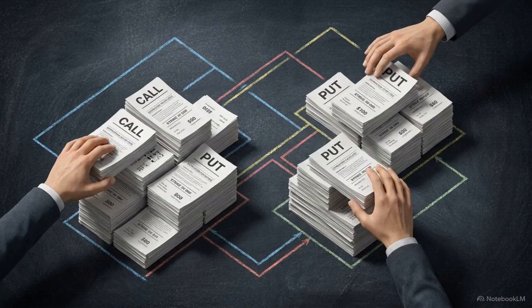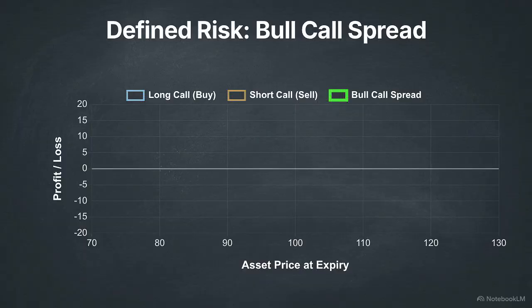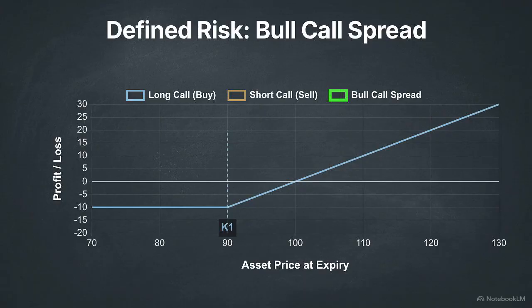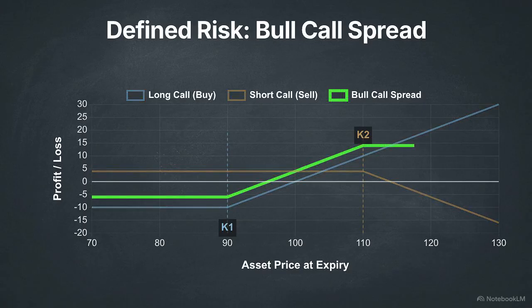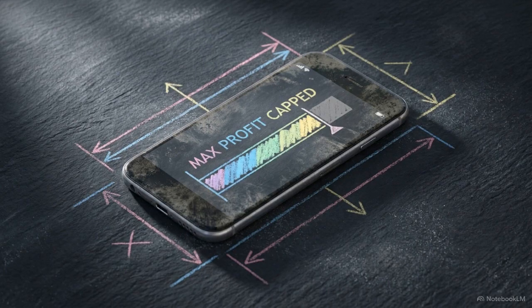By strategically combining these contracts, we can engineer specific market positions that are not possible with stocks alone. Consider the bull-call spread, a strategy used to reduce the cost of an initial position. We start by buying a call at a lower strike price. To offset the cost of that premium, we simultaneously sell a call at a higher strike price. The net payoff is this Z-shaped structure. It has a clearly defined floor for the maximum loss and a ceiling for the maximum profit. This reduces our capital requirement, but in exchange, we give up any gains if the stock moves past our second strike.